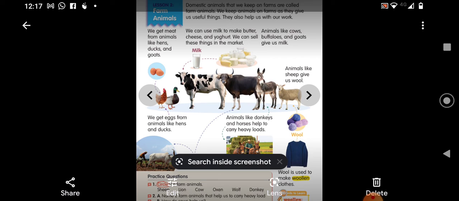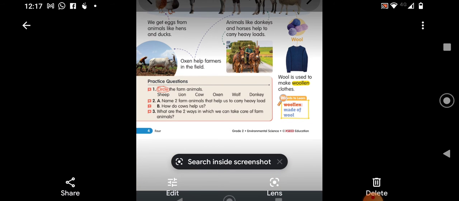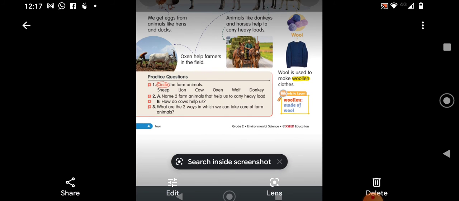As I told you, you have to increase the number of animals and try to find out how they are helpful. Farm animals are the animals which live with us and which are very useful to us, and they will not harm us. They are also called domestic animals. These also you need to understand, children. Now as usual, it's time for you to try the practice questions.